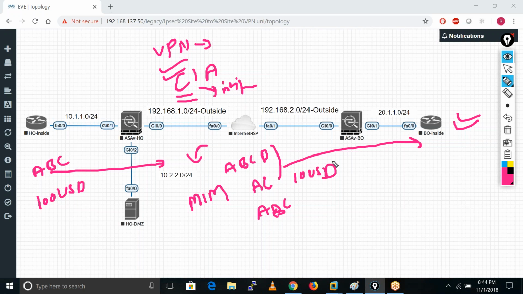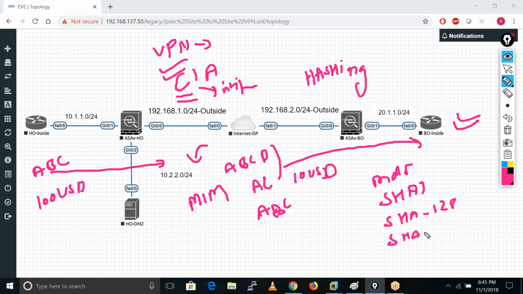So the thing is, how can we prevent this kind of problem? By using hashing. We have some hashing algorithms, right? MD5, SHA-1, SHA-128 and SHA-256.